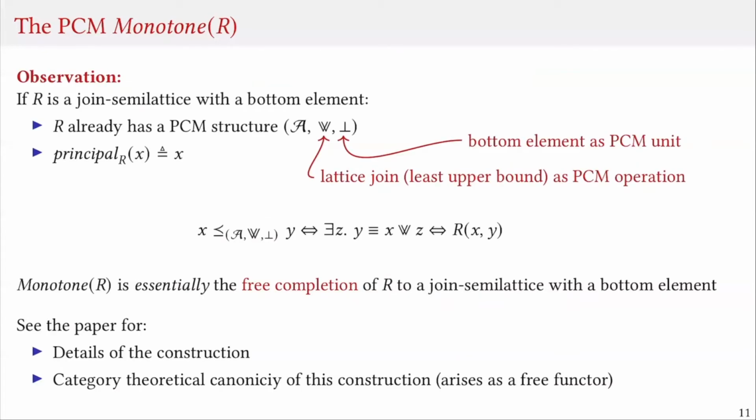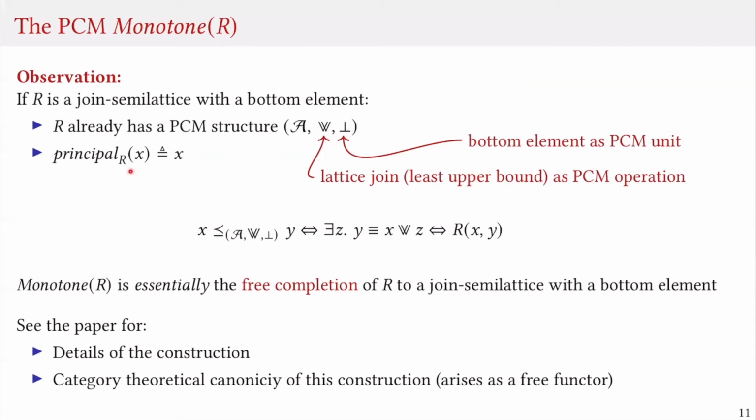An observation that we can make is that if the relation R that we start with is a join semilattice, that is, it has least upper bounds of any pair of elements, and also it has a bottom or least element, then R is already a PCM. We can simply take the join operation as the operation of the PCM and the bottom or least element as the unit of the PCM.